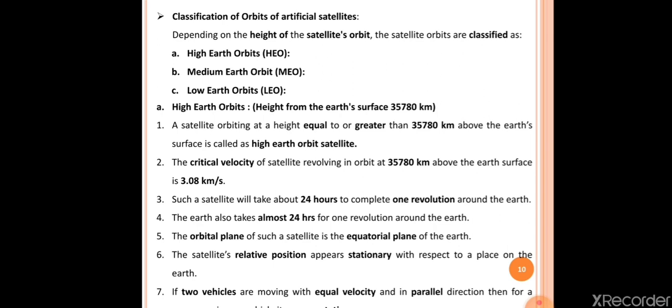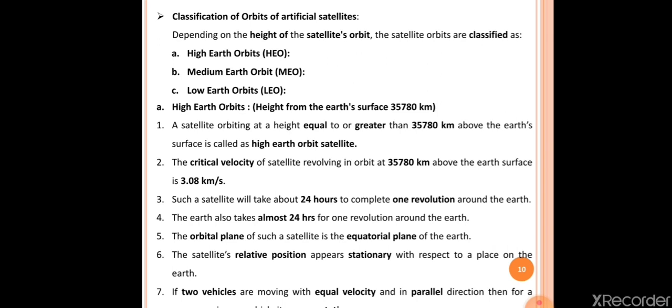The seventh point here is if two vehicles are moving with equal velocity and in parallel direction, then both objects, actually that sentence is not given here. Okay, the continuous sentence is if two vehicles are moving with equal velocity in a parallel direction, then both the vehicles appear stationary to each other. Okay, so this is the continuous statement after this point.